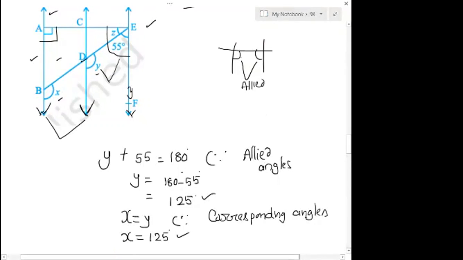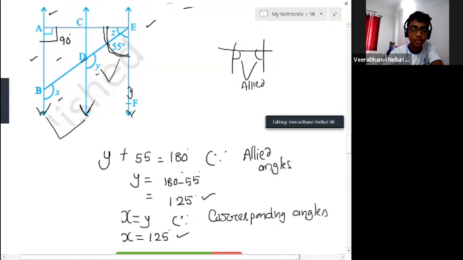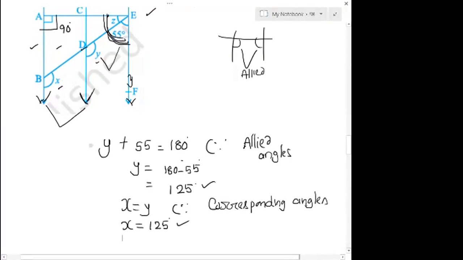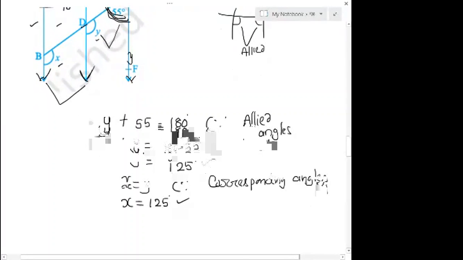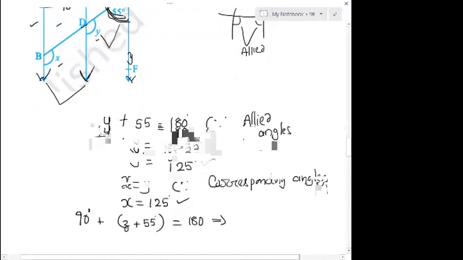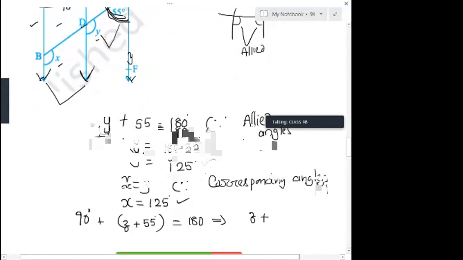So what is this angle here? This is 90 degrees. So 90 degrees plus what is this complete angle here? Isn't it Z plus 55 degrees? This is together one angle. So 90 degrees plus Z plus 55 degrees equals 180. 90 plus 55 is 145.